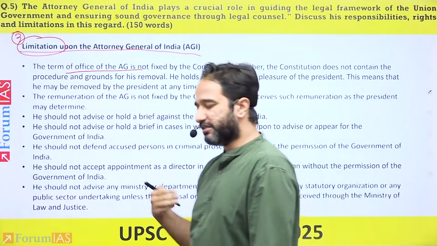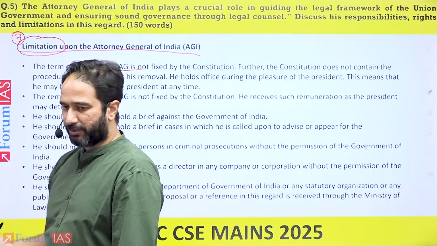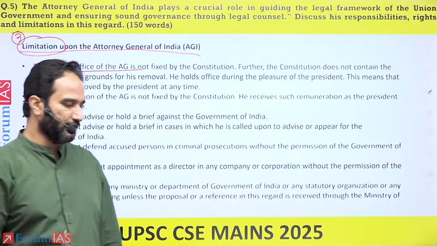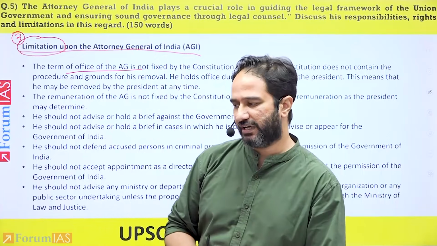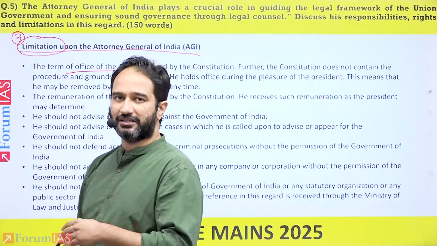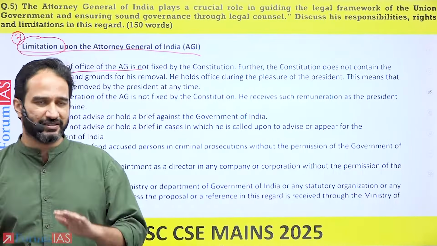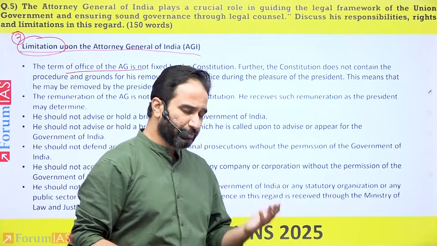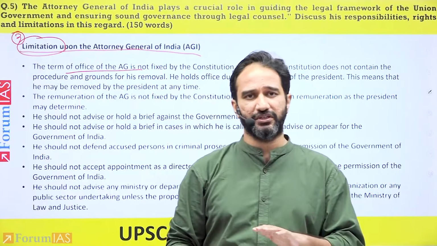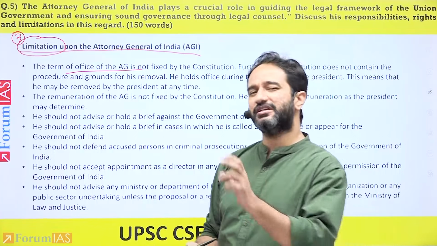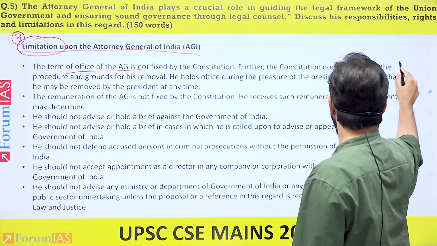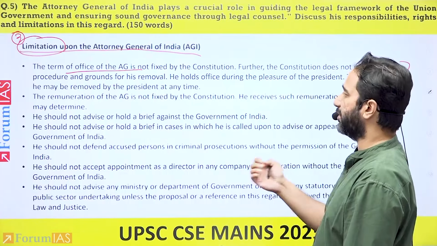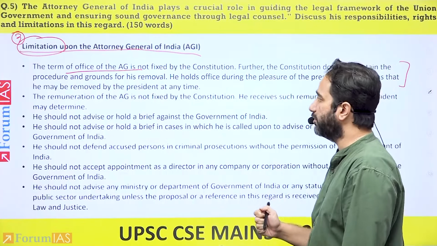So generally what happens is he is appointed by the president based on the aid and advice of the Council of Ministers. Generally, when the Council of Ministers or the Prime Minister resigns, it is presumed that the Attorney General would also resign. It is a practice. It is not written in law somewhere that it has to be done. But generally, it is seen that the Attorney General would also give his resignation to the president if the Prime Minister or the Council of Ministers also resign.